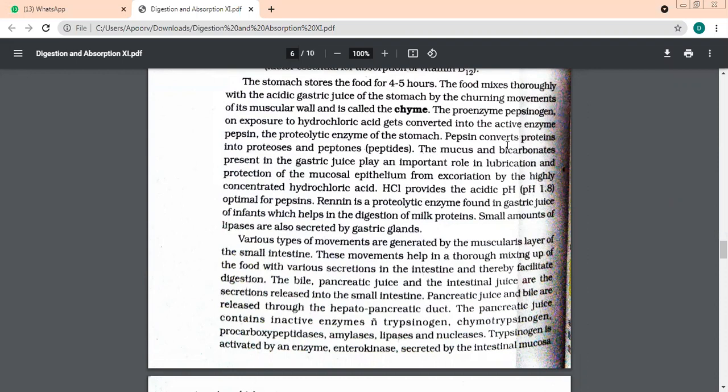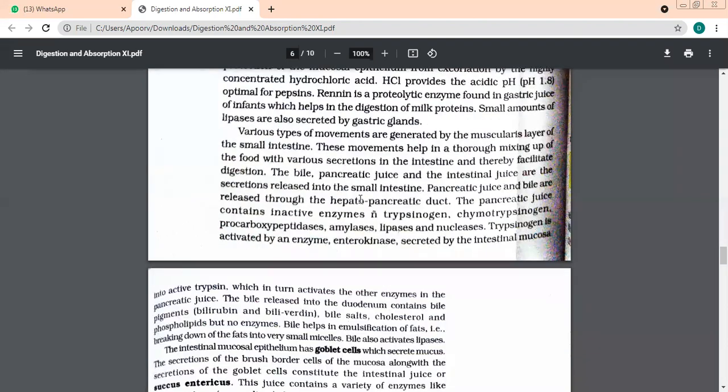So the mucus and bicarbonates help in lubrication. We have an acid in the stomach. What is the name of the acid? HCl, hydrochloric acid. Yes, it is a very concentrated, strong acid. Its pH is 1.8. It is needed to convert pepsinogen into? Pepsin. Very good. We have another enzyme which is present only in infants, small babies who do not eat food, only milk. Name the enzyme. Renin. Yes, we have lipase also in a small amount.